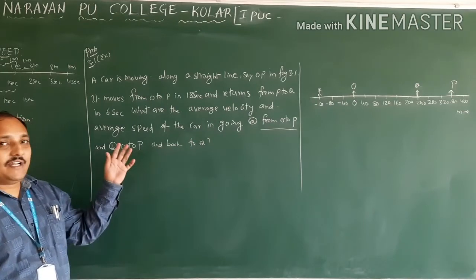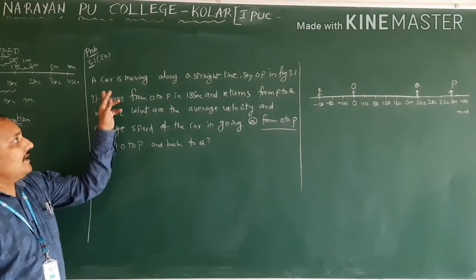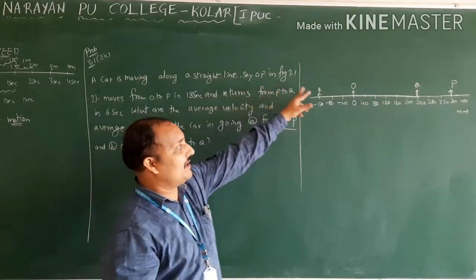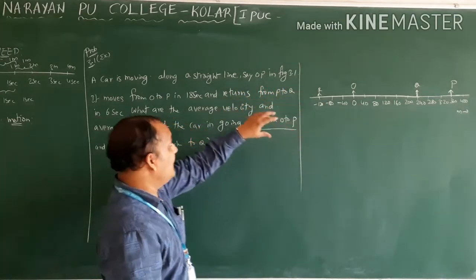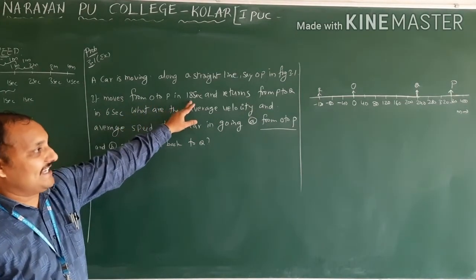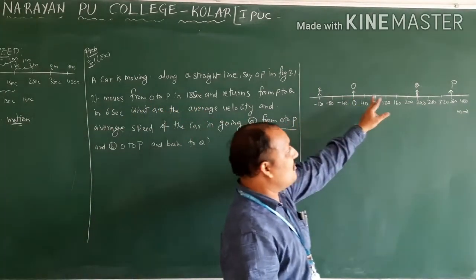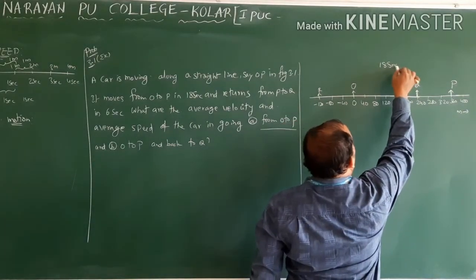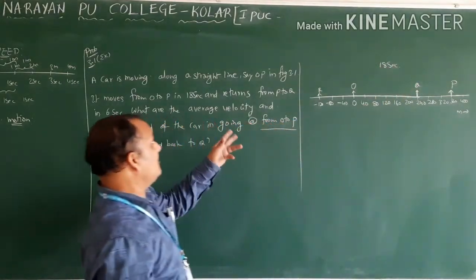Now see the question what I read. A car is moving along a straight line, say OP in the figure 3.1. This will be there in your textbook, diagram number 3.1. So it moves from O to P in 18 seconds. So it is covering O to P. How much time it is taking? 18 seconds. So again I will write how to solve the problem.